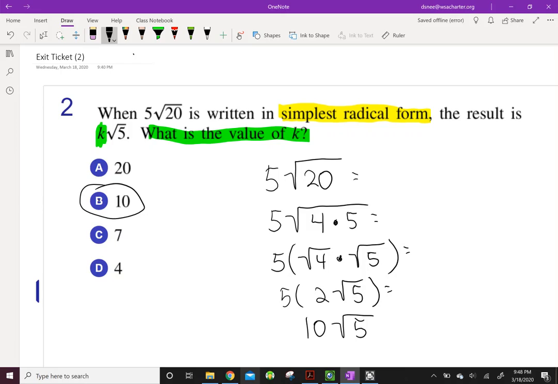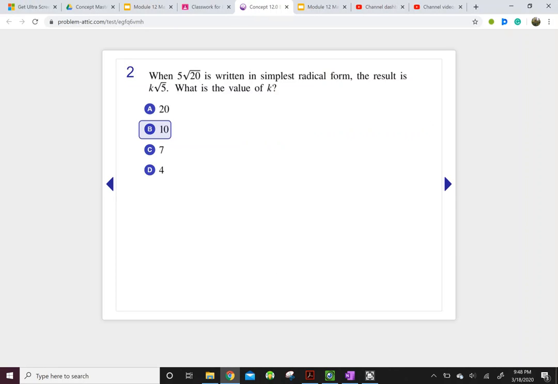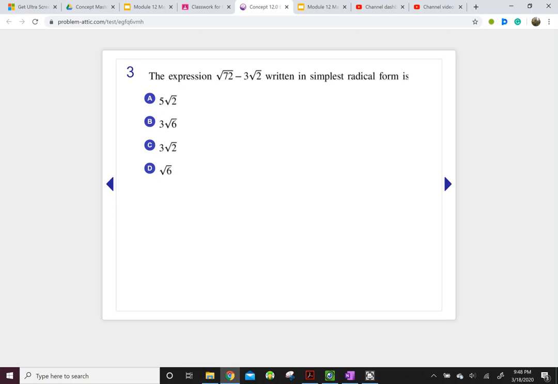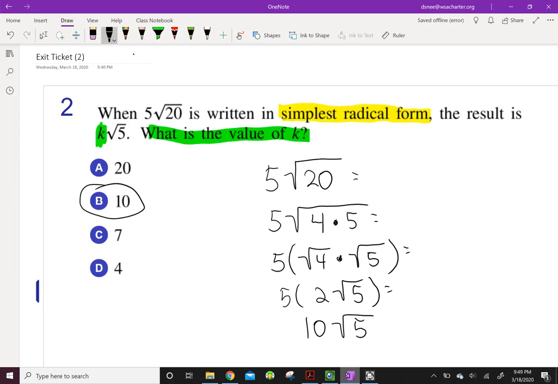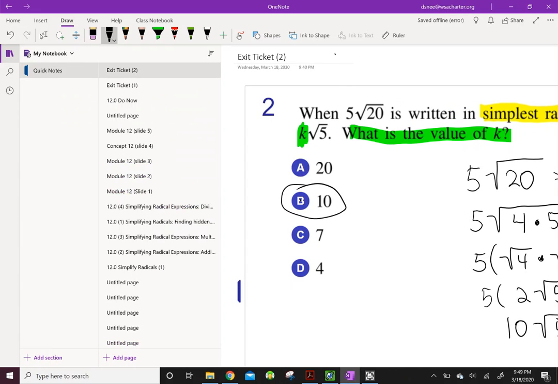So once again, I'm back in that test. I'm going to select that, and I'm going to click the next arrow and move on. Okay, I'm going to do one more with you guys. Number 3. Let me see if I can find that. Number 3. Uno más.